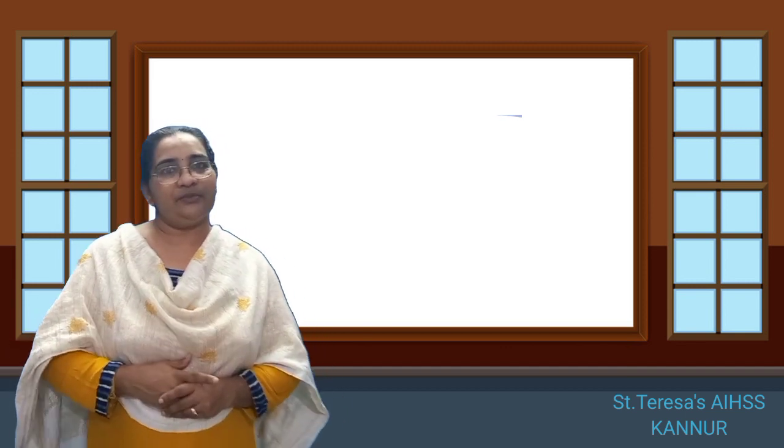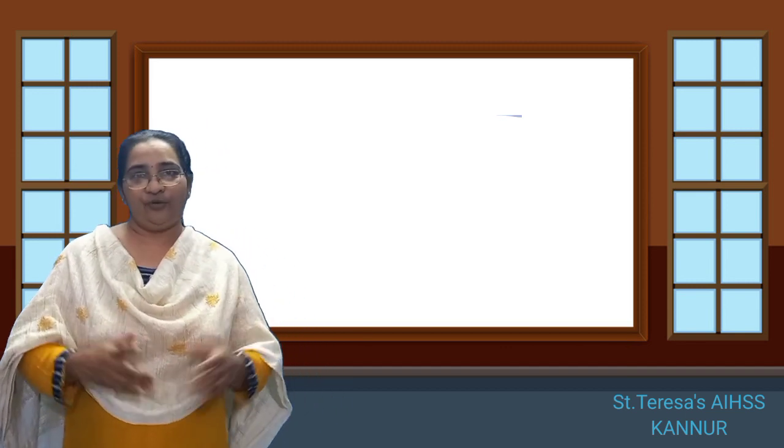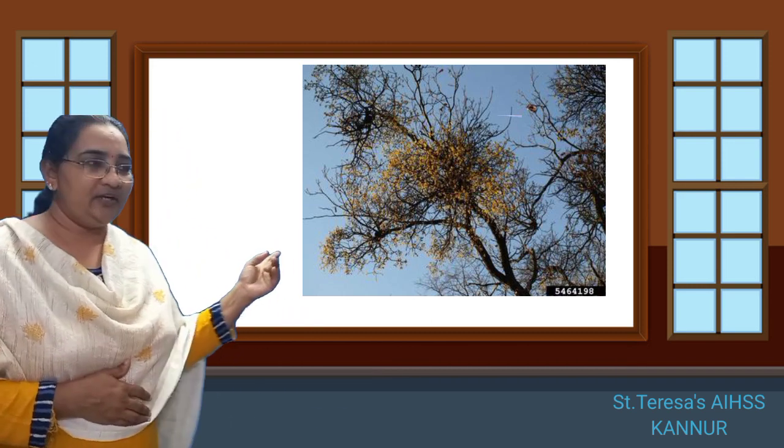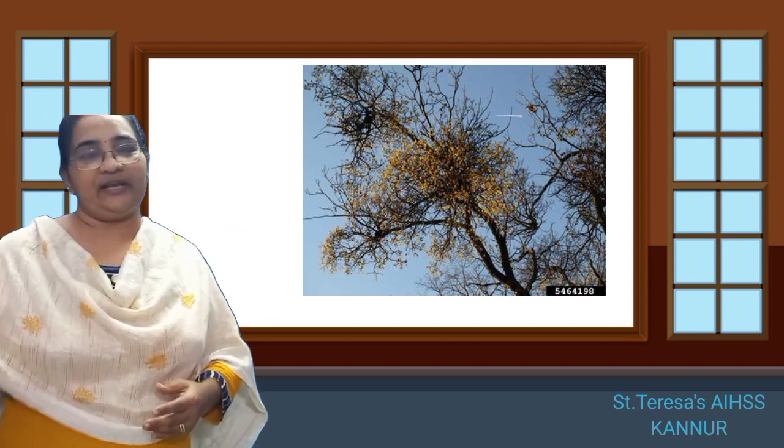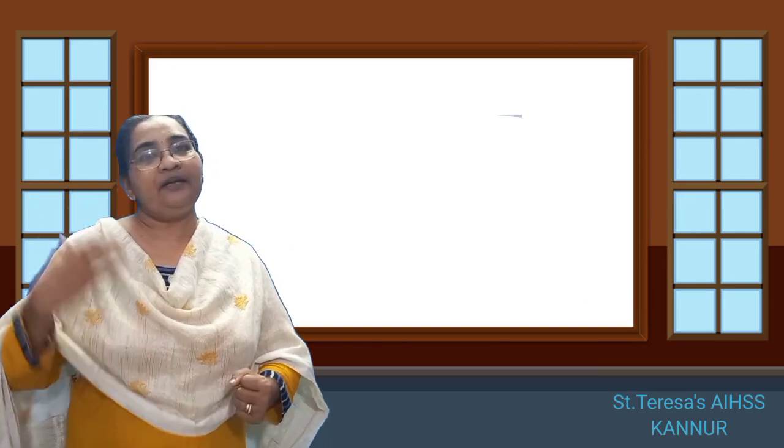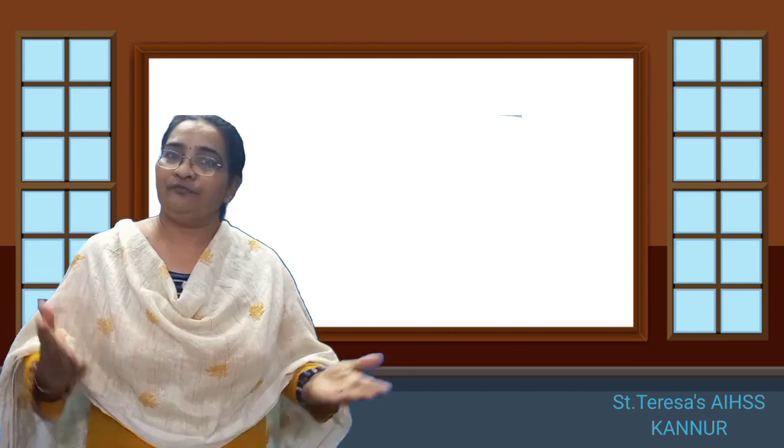Do you know another plant which is a partial parasite? Yes, we know, isn't it? Loranthus, we have learnt in 5th standard. What is Loranthus? Loranthus also is a partial parasite which grows on different trees. So here you can see the picture of a Loranthus. We know even in our compound, if you look at the mango tree or the jackfruit tree, sometimes we can see the Loranthus on top of that. So Loranthus is a partial parasite. What does it do? It takes the minerals from the branch of the tree for its nutrition, but it prepares its own food through photosynthesis.